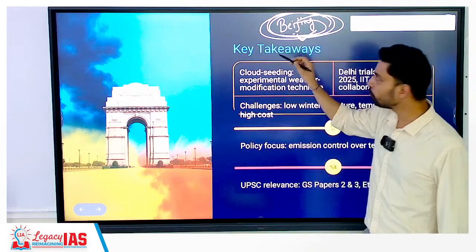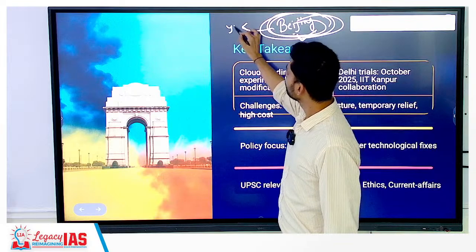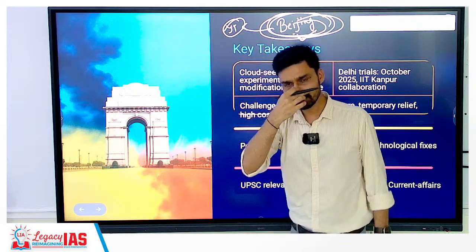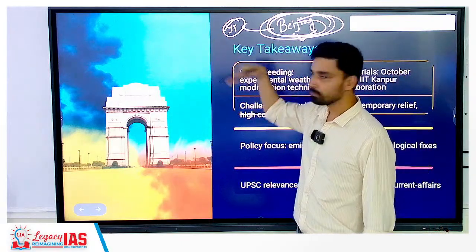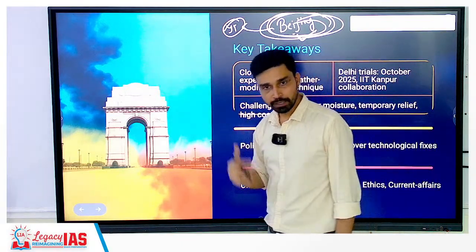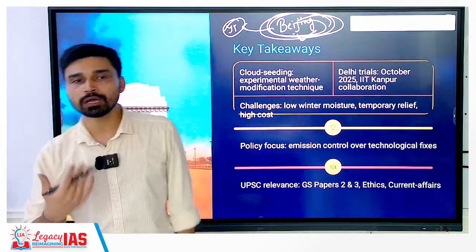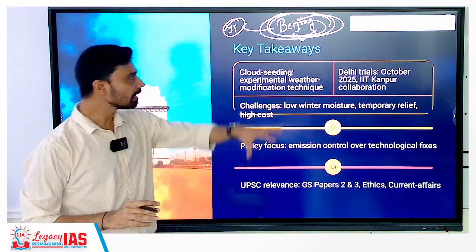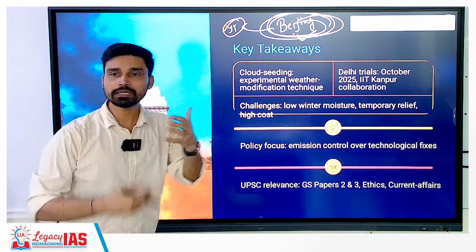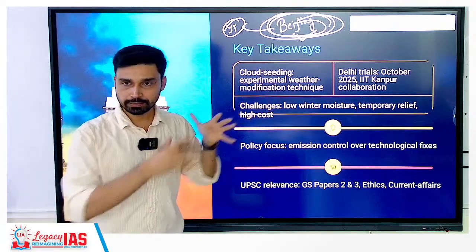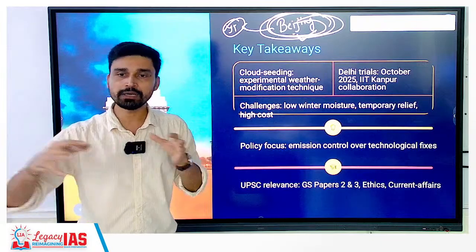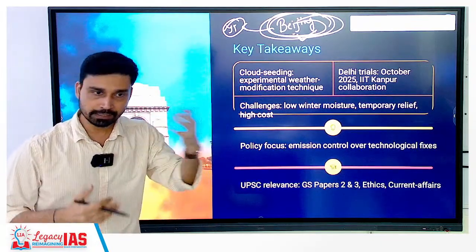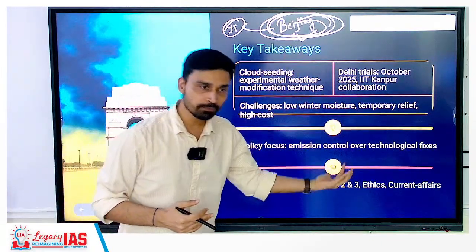Beijing model. If you want to know more detail about this, you can find a video I made a few months back. Search by the term Beijing air pollution. I have explained what strategy China adopted to control air pollution, and how and why they were successful. These are long term measures. China did not do it in one or two years. They made a proper 5-year plan, 10-year plan, 15-year plan, and they properly executed and implemented those plans. That is why in the long term they are able to see results.